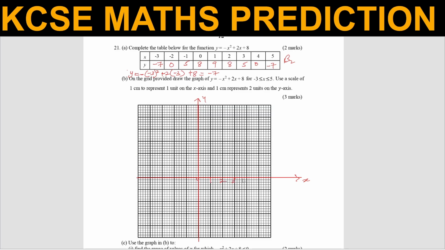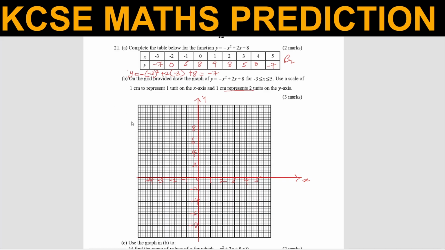That will be 1, 2, 3, 4, 5, then you have -1, -2, -3, -4. Then for the y-axis, 1 centimeter to represent 2 units. So these will be 2, 4, 6, 8. This is -2, -4, -6, -8.